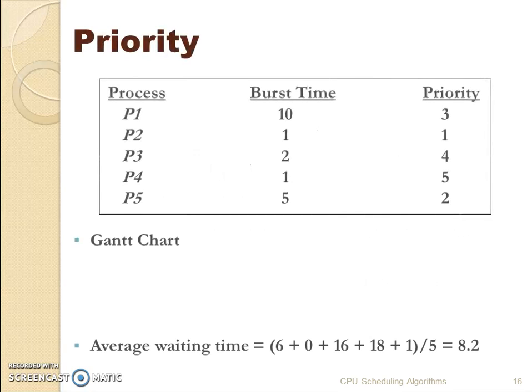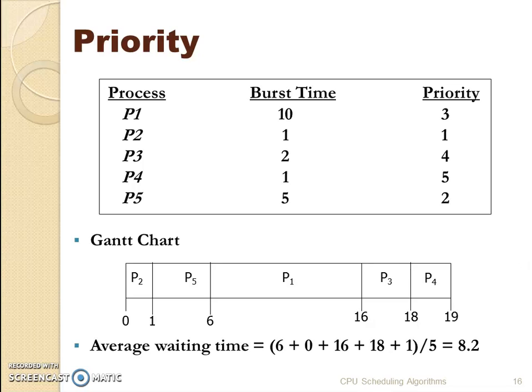Next is the priority. In this algorithm, we execute the processes in order of the priority. We assume priority to be in ascending order. So the process with the lower priority number will be executed first in comparison with the process with the higher priority number. In this example, P2 has the highest priority, priority number 1, so P2 will be executed first. Its burst time is 1 second, so P2 got executed for 1 second.